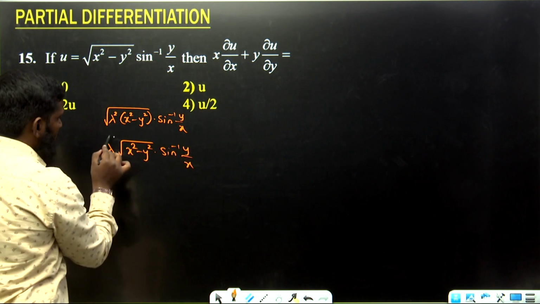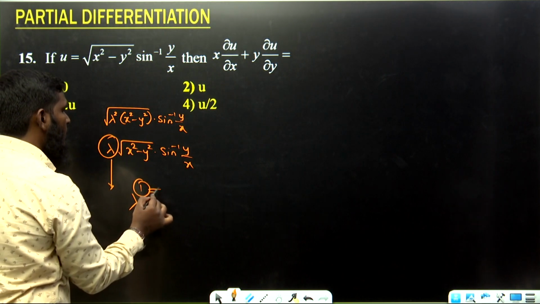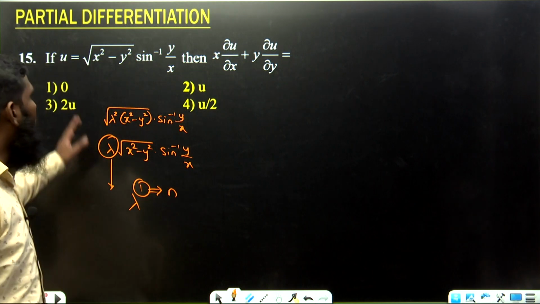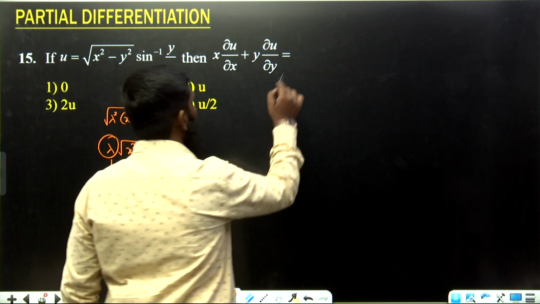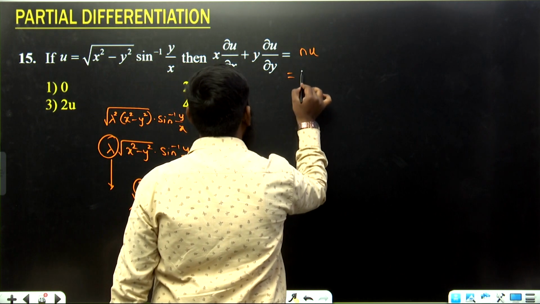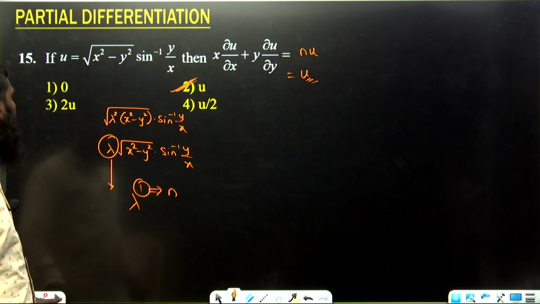Now if we are getting lambda power 1, what is the n value? 1. So the n value is equal to 1 for this question. Now according to this, what do we write? We have the formula n into u is equal to, what is the n value? 1. 1 into u means u. So option number 2 is correct. Let us go with the next question.